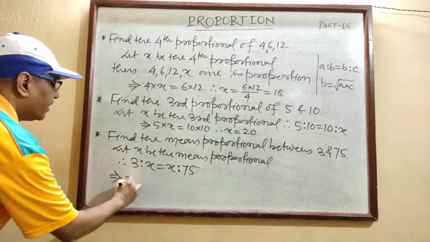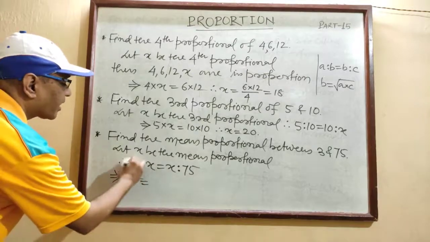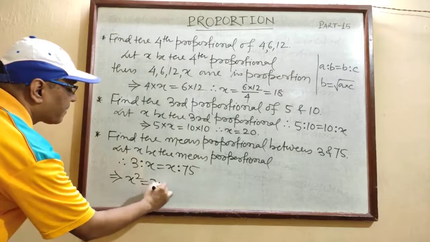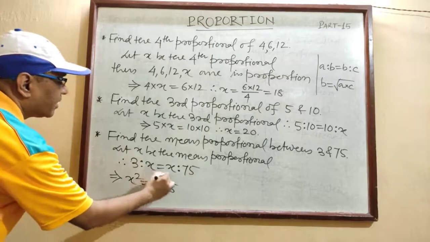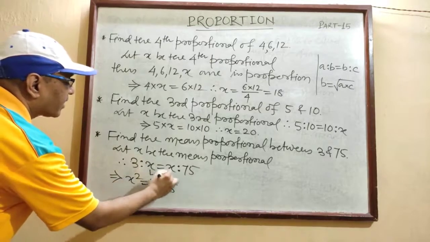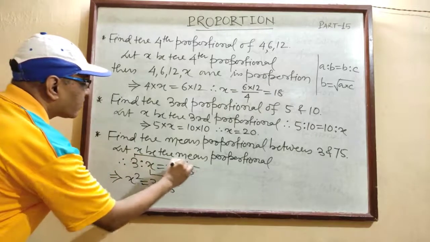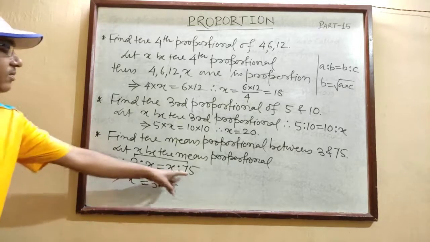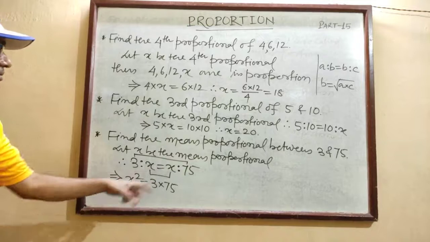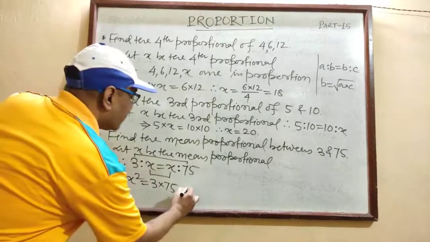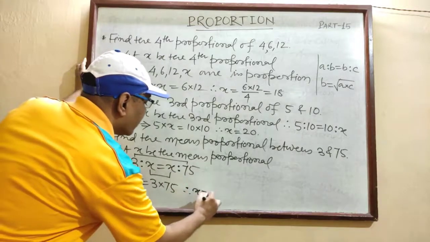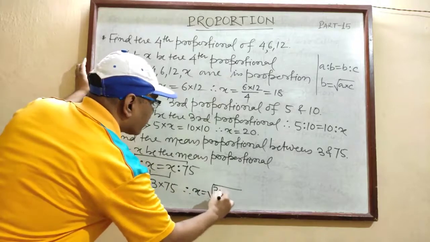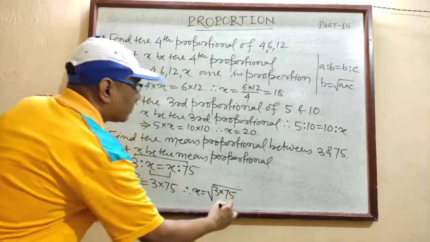Obviously product of means equal to product of extremes. In case of proportion, product of extremes is always equal to product of means. So from here x will be square root of 3 into 75.